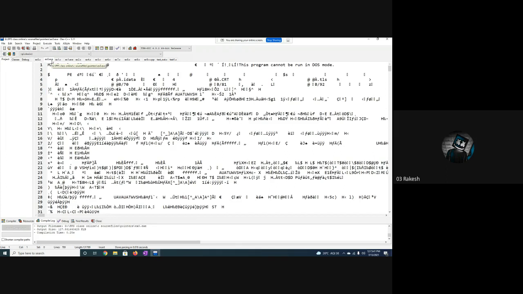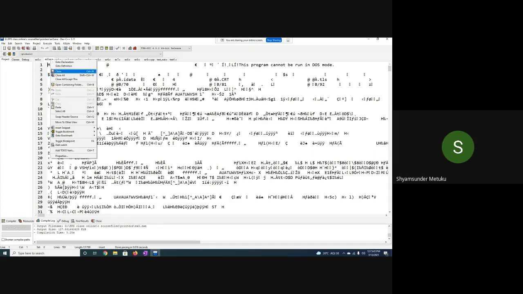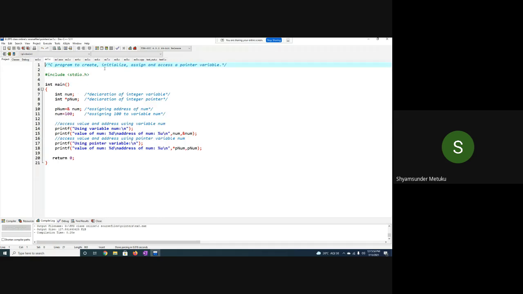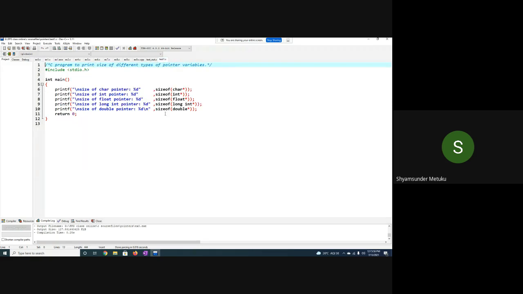Yes, sir. This is an executable file which I cannot see, so let me close this. Okay, fine. Next comes example 1. Before example 1, let me have a test 1. Okay. So what does it show? It is a program to print the size of different types of pointer variables. Is it same or different?